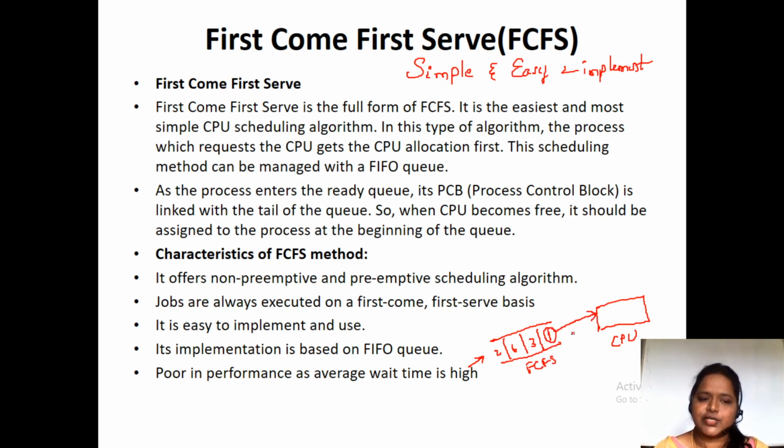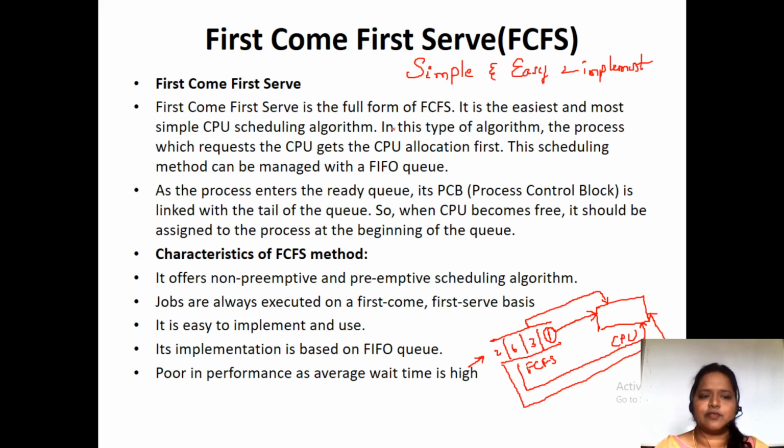After completing its task, we allocate process 3 to the CPU. After completion of process 3, we allocate process 6, and after process 6, we allocate process 2. This is very simple and easy to implement.